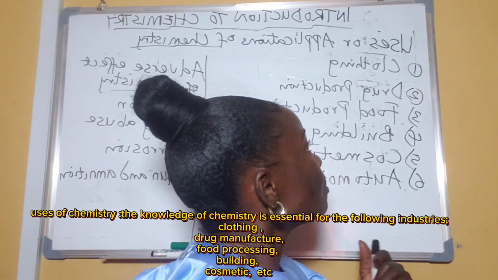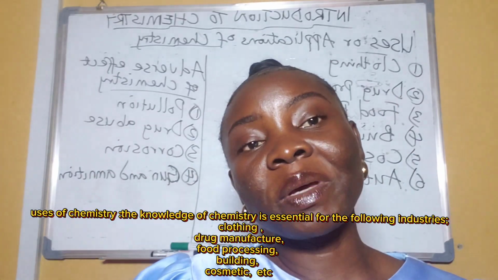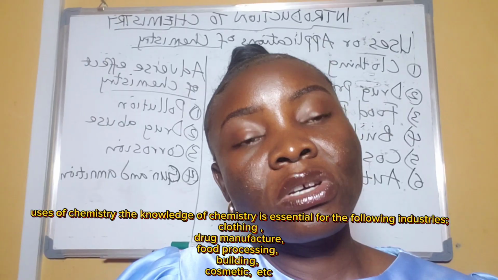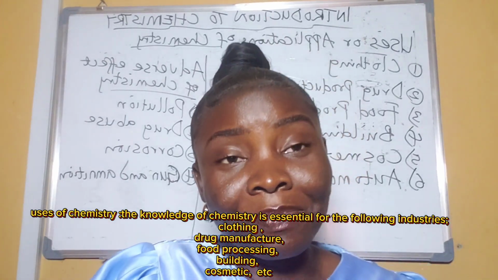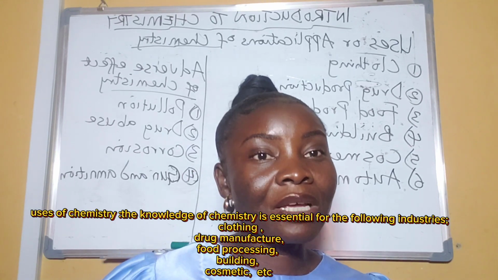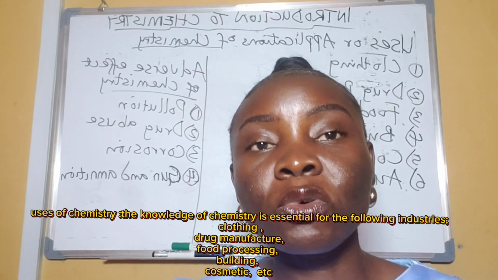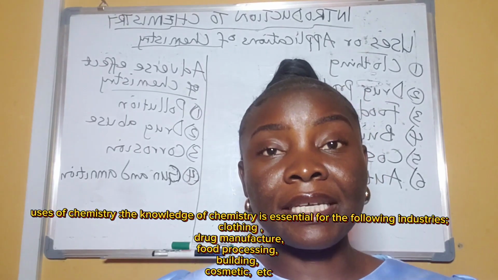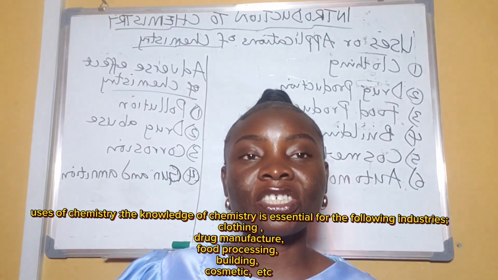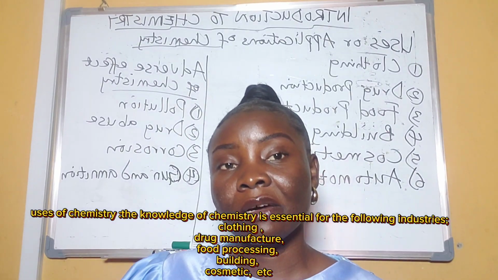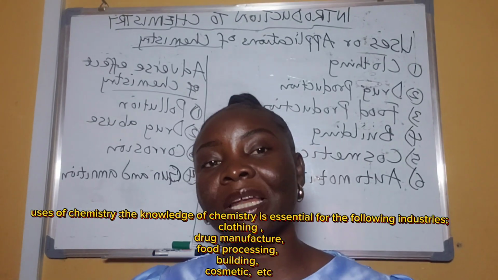Then the second one is drug production. In the olden days, a lot of persons used to die from illnesses as simple as malaria. Let me call it simple now, but back then it was not a simple matter. But from the advancement of science, we've been able to make researches and discover the treatments for malaria. Right now, we have a lot of anti-malaria medicines.